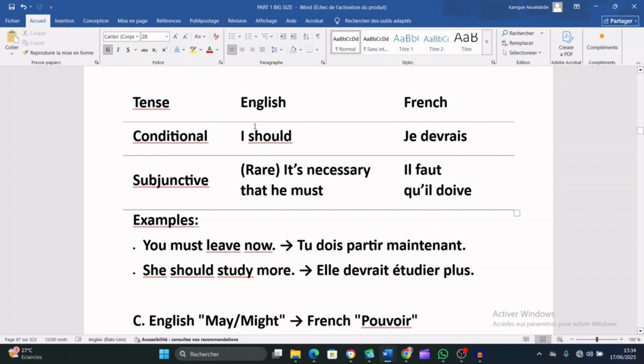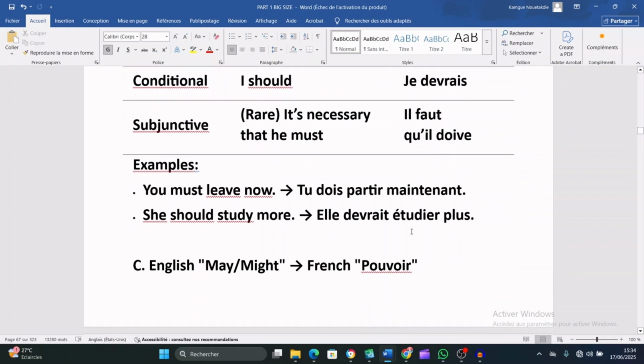Now the subjunctive too is very rare, even in English. It is necessary that he must, which in French is il faut qu'il doive. Very rare also. Now let's see some examples.